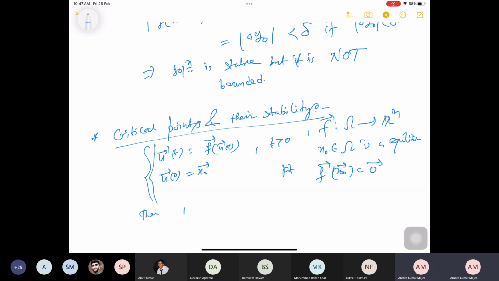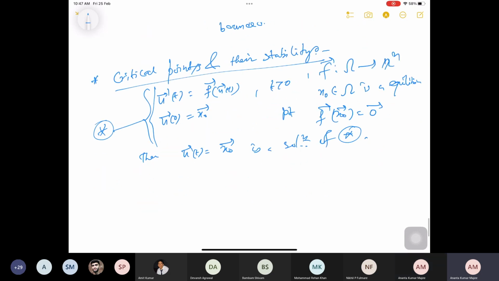So u vector of t equal to x0 vector is a solution of, maybe I can call it star. Conversely, if u of t is identically x0, meaning the constant initial condition x0, then it is a critical point or the equilibrium point of this system.